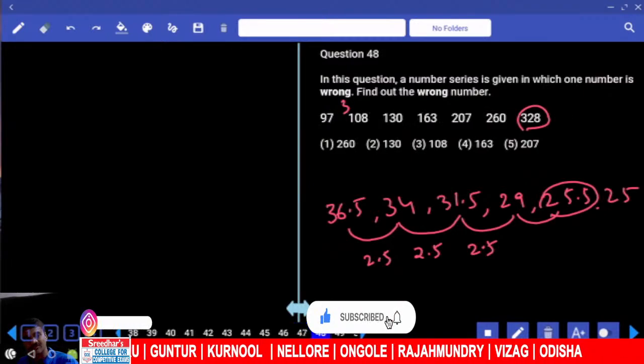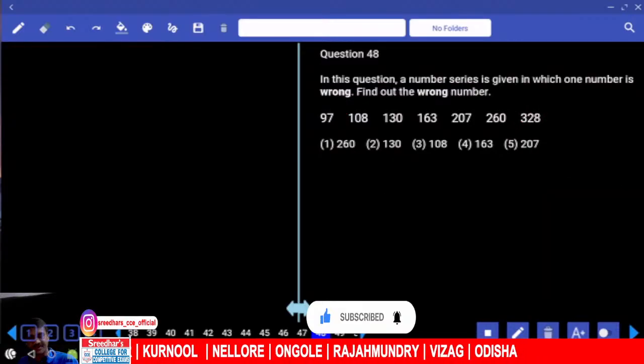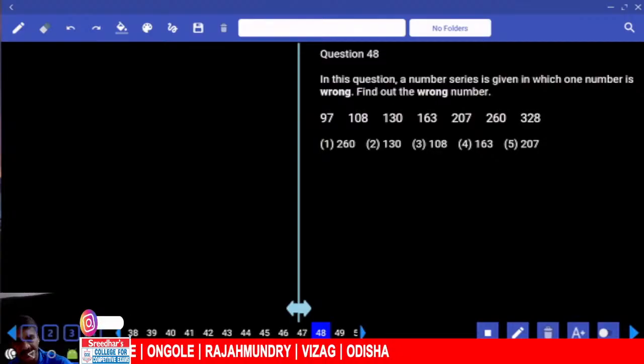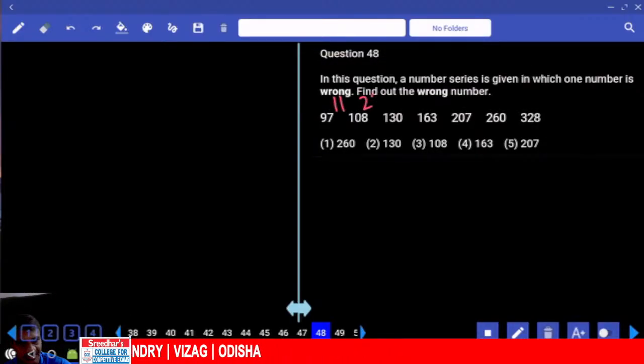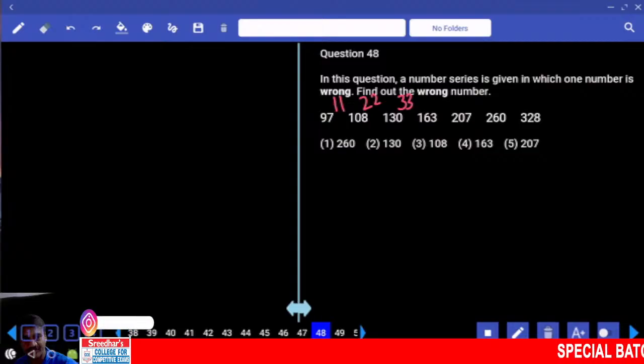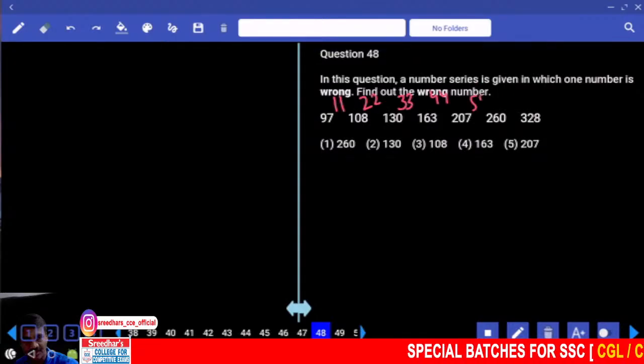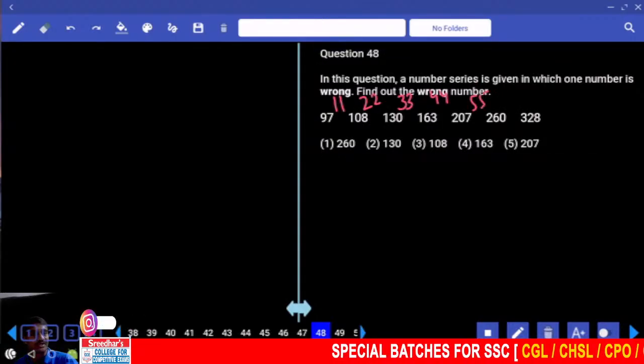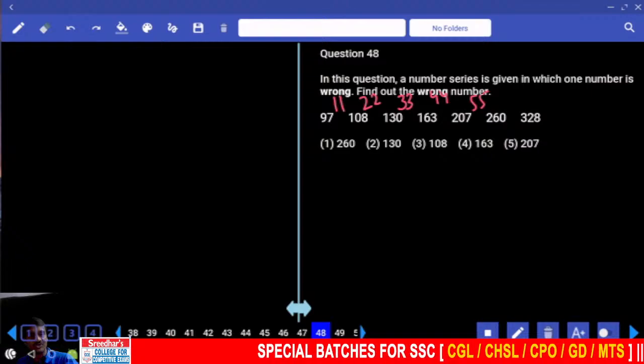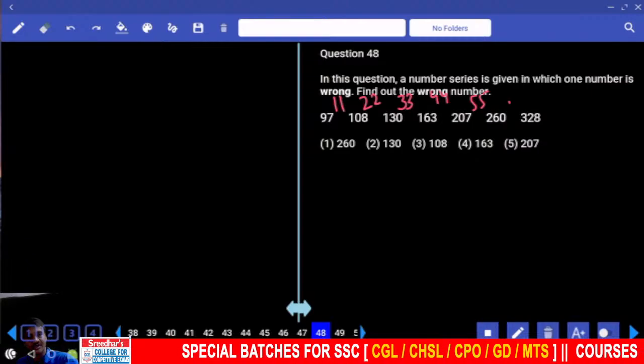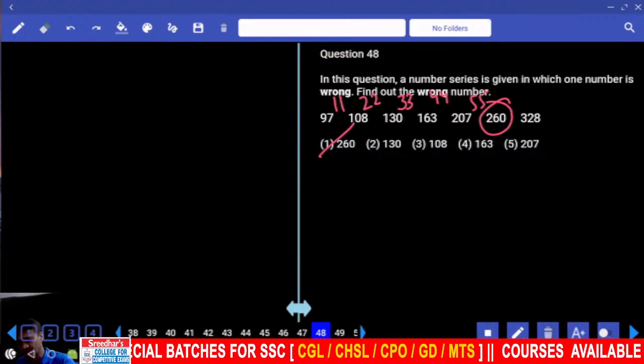Then next one, question number 48. Now in this 48, 97 and 108, tell me what is the difference we have? 97 and 108, the difference is 11. And 108 and 130, the difference is 22. And 130 and 163, 33. So 11, 22, 33, 44, and now 55. 207 plus 55, 55 plus 7 is 62, so 262 must come. The wrong number is 260. Choice 1, question number 48.